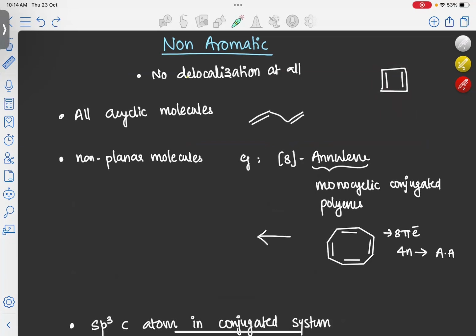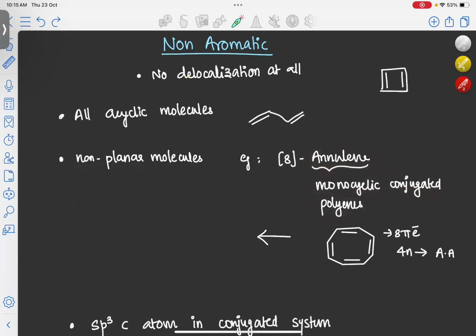Now the second criterion is a non-planar molecule. All non-planar molecules will be non-aromatic, because the second criterion for a molecule to become aromatic or anti-aromatic was that the molecule should be planar. But here the second criterion to become non-aromatic is that the molecule should be non-planar. Suppose we take annulene. An annulene is a monocyclic conjugated polyene.